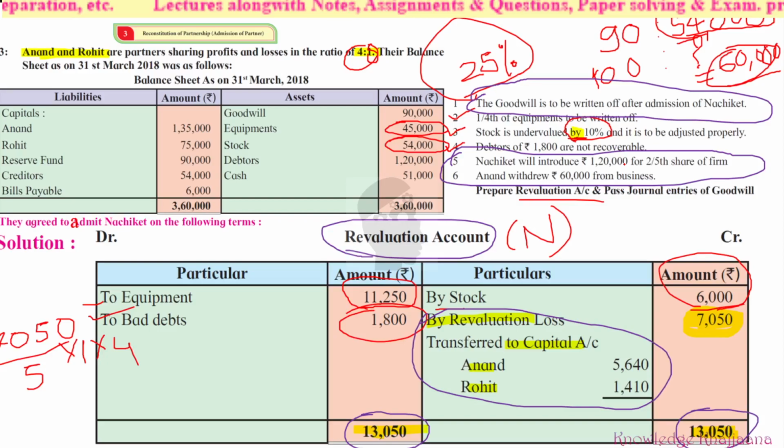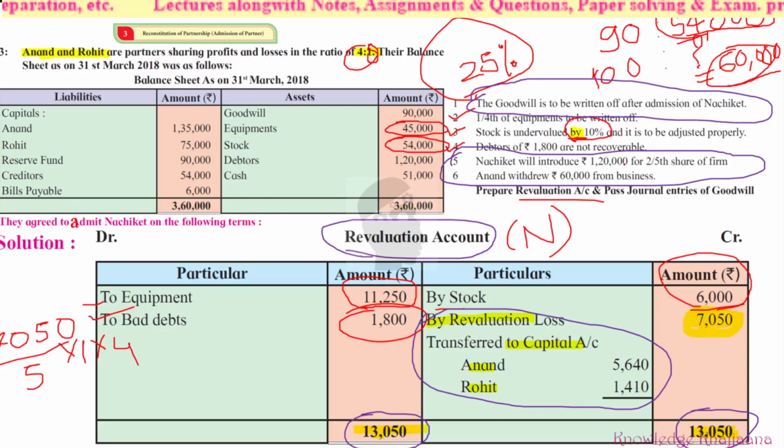The goodwill is to be written off after admission of Nachiket. But what they have told you is to pass journal entries of goodwill and prepare the revaluation account. What was the amount of goodwill? 90,000. Now you have only been asked to pass journal entries for goodwill only. You have not been asked to pass the entries or show the effect of these two transactions. Only journal entries with the goodwill.